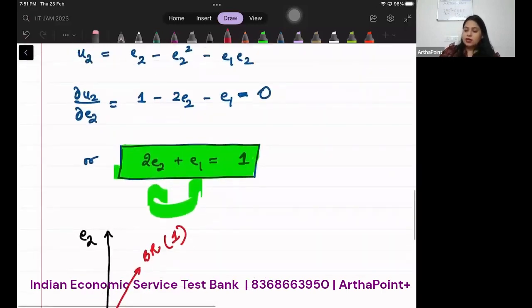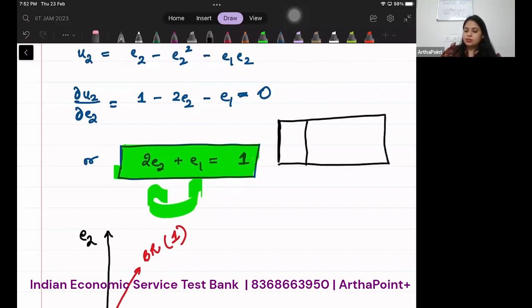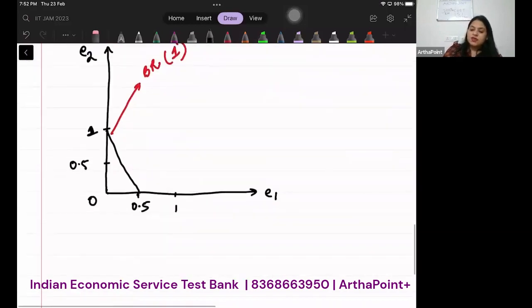अब 2 की बात करते हैं. Let's make this table. E1 and E2. When E1 is 0, E2 is 0.5. When E2 is 0, E1 is 1. So the best response function of agent 2 will come out to be something like this.